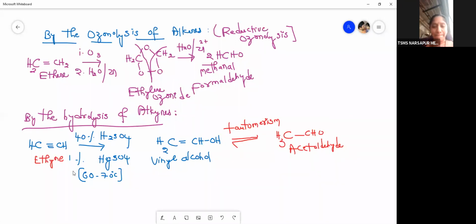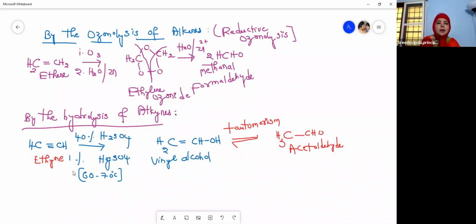Then the preparation by the ozonolysis of alkenes. We can call it reductive ozonolysis. Alkenes on ozonolysis give aldehydes. So ethene gives formaldehyde, here 2 moles of formaldehyde.